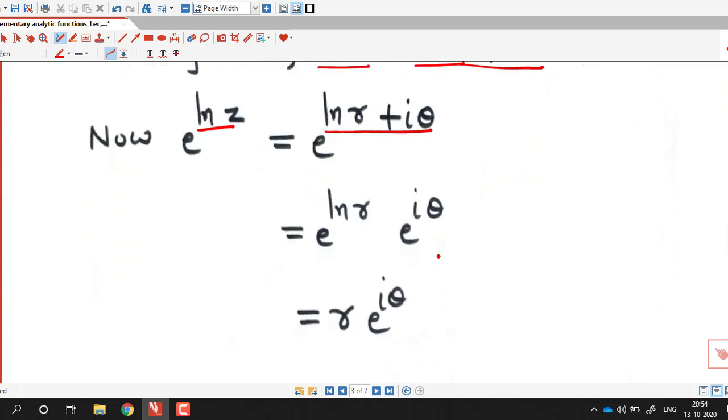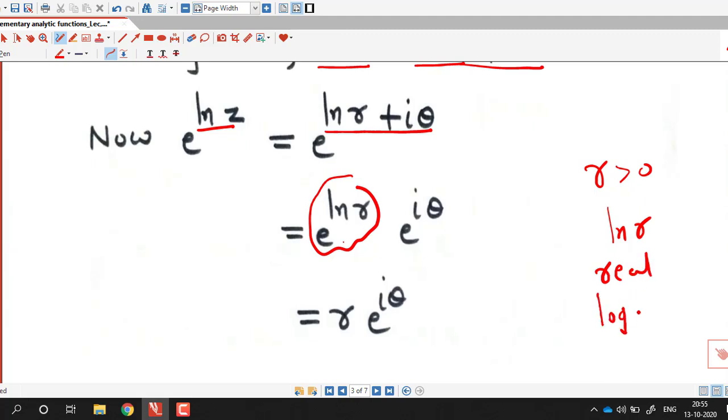Now using the property of the exponential function, we can rewrite this as e raised to ln r into e raised to i theta. Now this logarithm and exponential are real functions, so we can use the property e raised to ln r is r, because r is a positive real number, and ln r is nothing but the real logarithm.